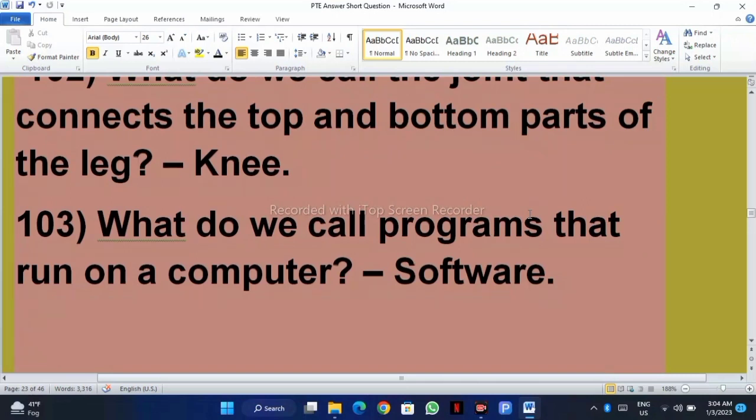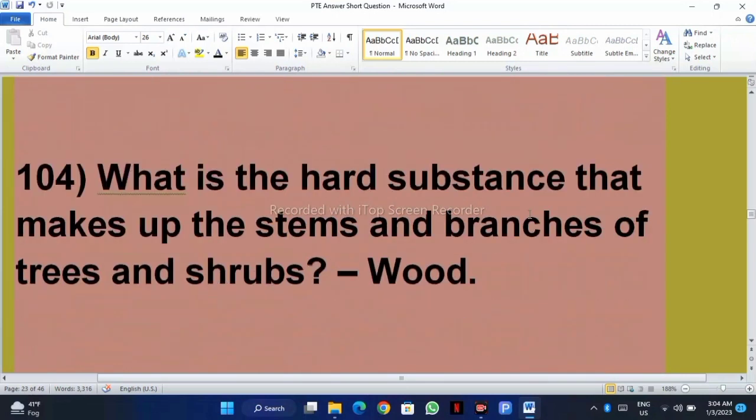Software. What is the hard substance that makes up the stems and branches of trees and shrubs? It's called wood.